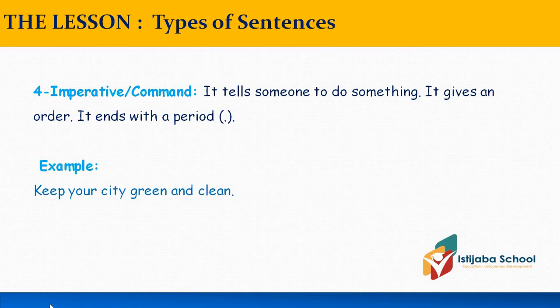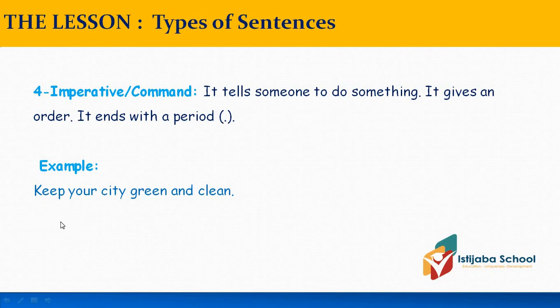What about the last type of a sentence? It's imperative. It's command. It tells someone to do something. It gives an order. It gives a request. It ends with a period. Example: keep your city green and clean. So this sentence is imperative or it is command because it tells someone to do something or it asks someone for an order or for a request. It begins with an uppercase and ends with a period.